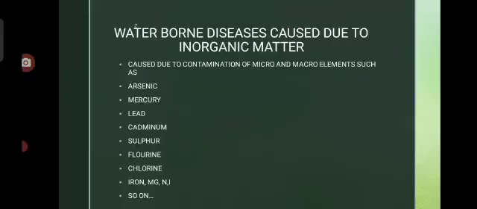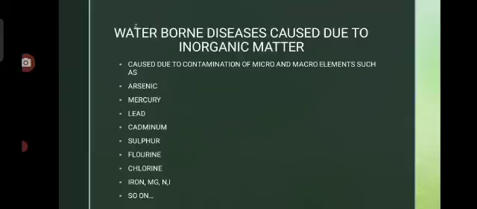So that is about chlorine. Iron also: a minimum amount of iron is required by the body, but excess iron leads to many diseases. Even magnesium causes ill effects in human beings.